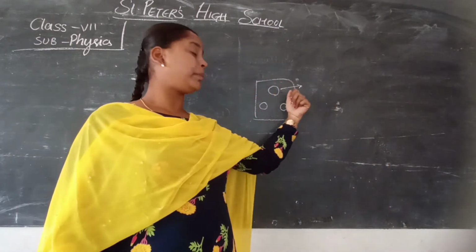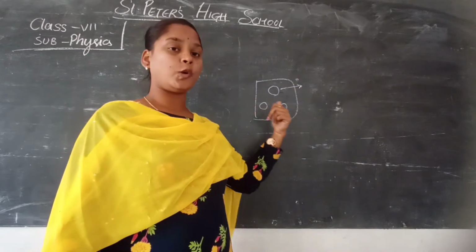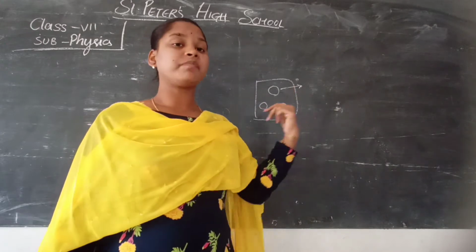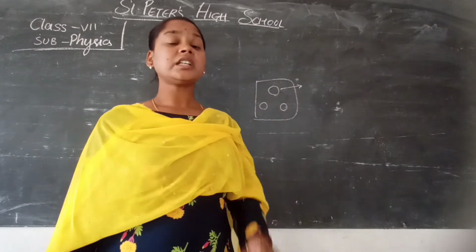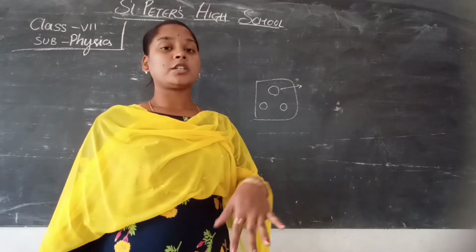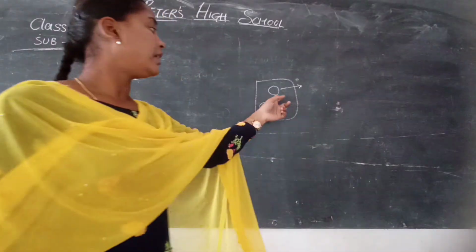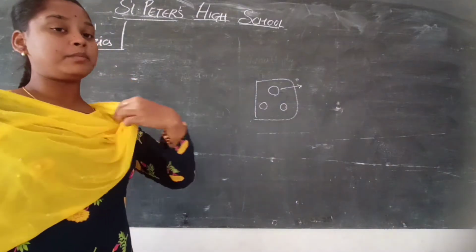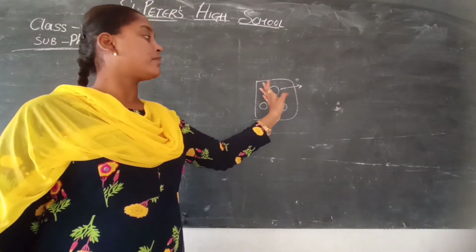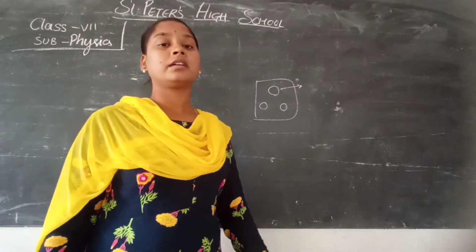Of these pins, we all know one is connected for the live and one for the neutral. Live is where the electricity passes. Neutral does not pass the total electricity. Whereas this third one helps to give the excess to the earth.